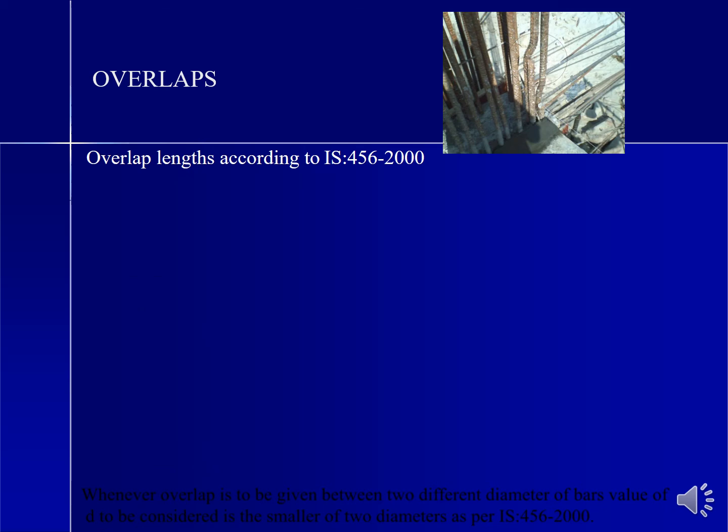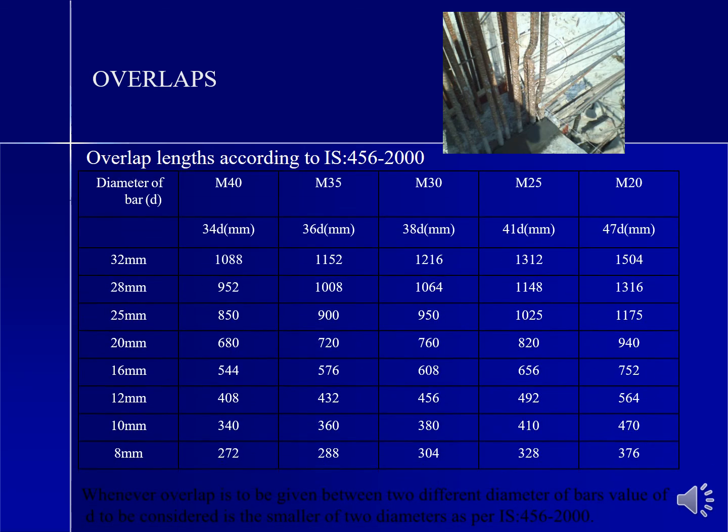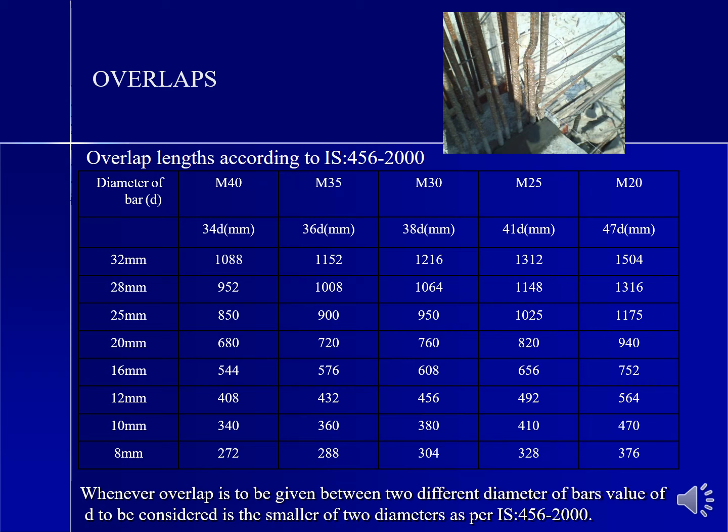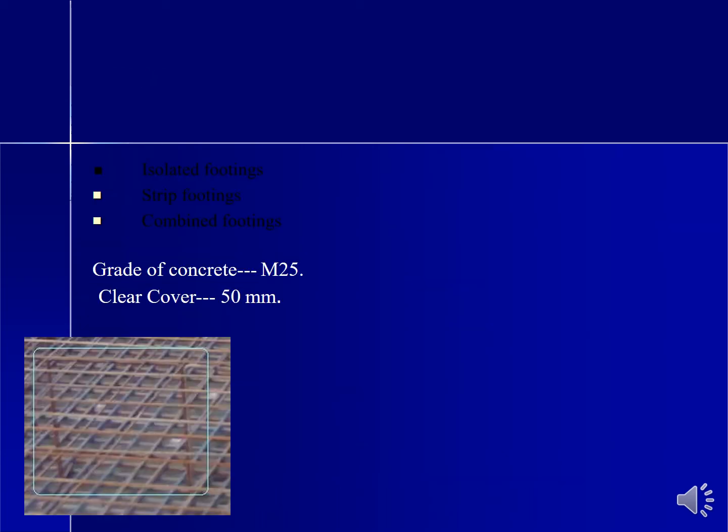Overlap length. According to IS 456 2000, for various grades and various diameters, I have identified the lap length, which has been mentioned here. Overlap is given between two different diameters of bars. The value considered is that of the smaller of the two diameters, based on IS 456 2000.